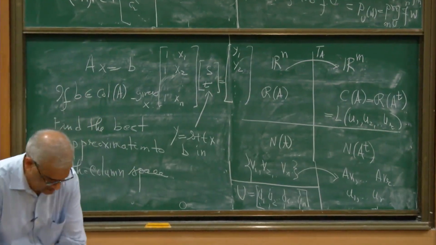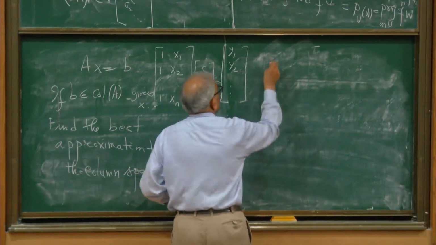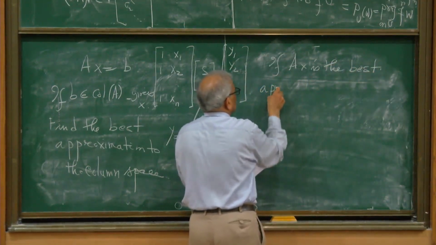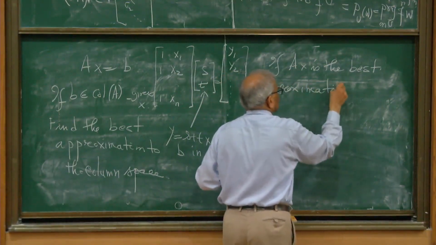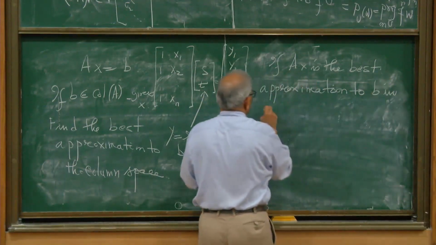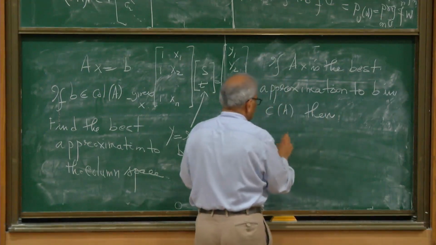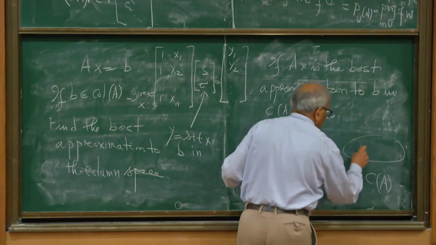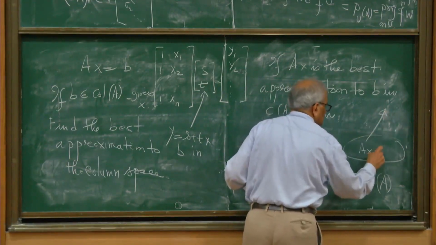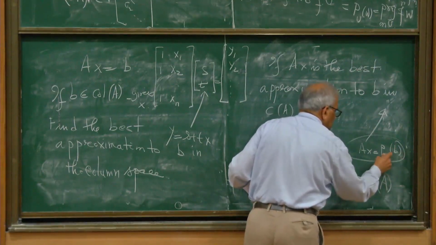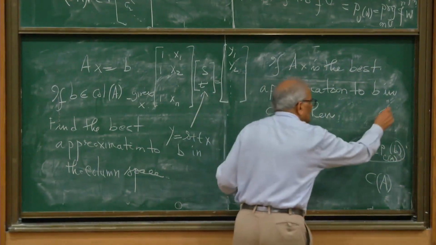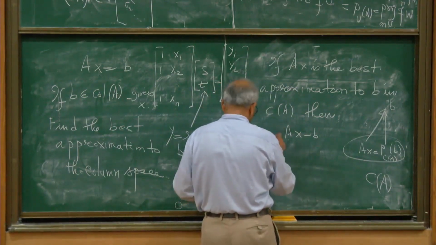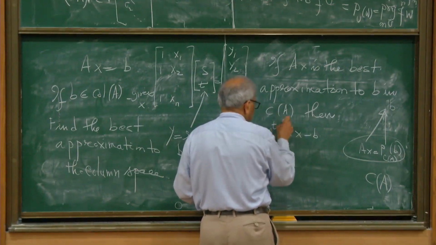So let us see why that is coming. If Ax is the best approximation to B in the column space of A, then you look at Ax minus B. This is the column space of A, and I have found the best approximation to B. This is the projection of B in this column space of A. Then when I subtract the projection, it is going to be perpendicular to the best approximation. So that equation translates into this.